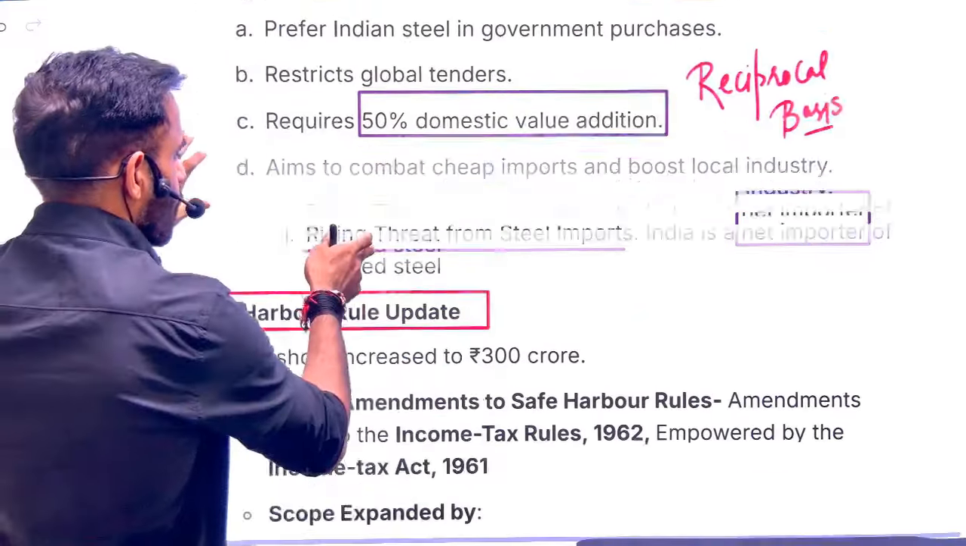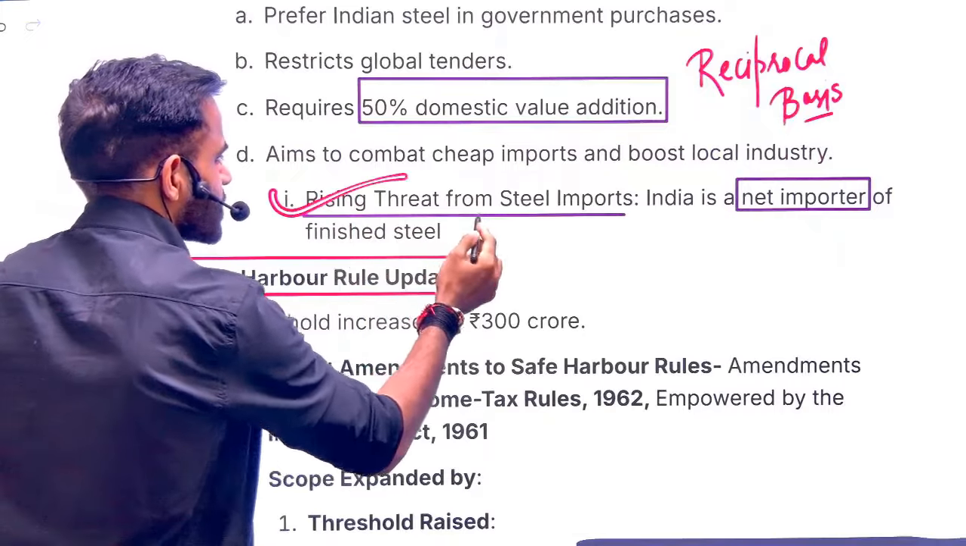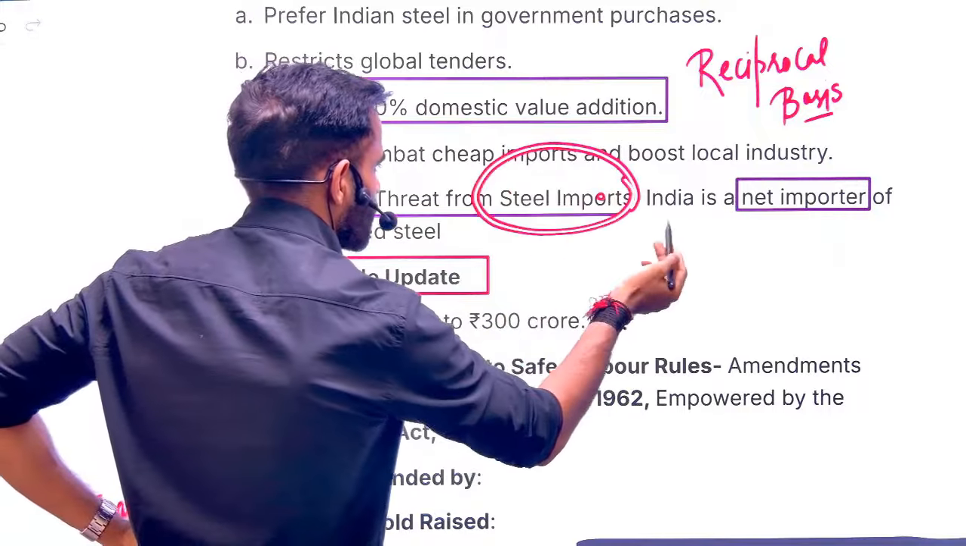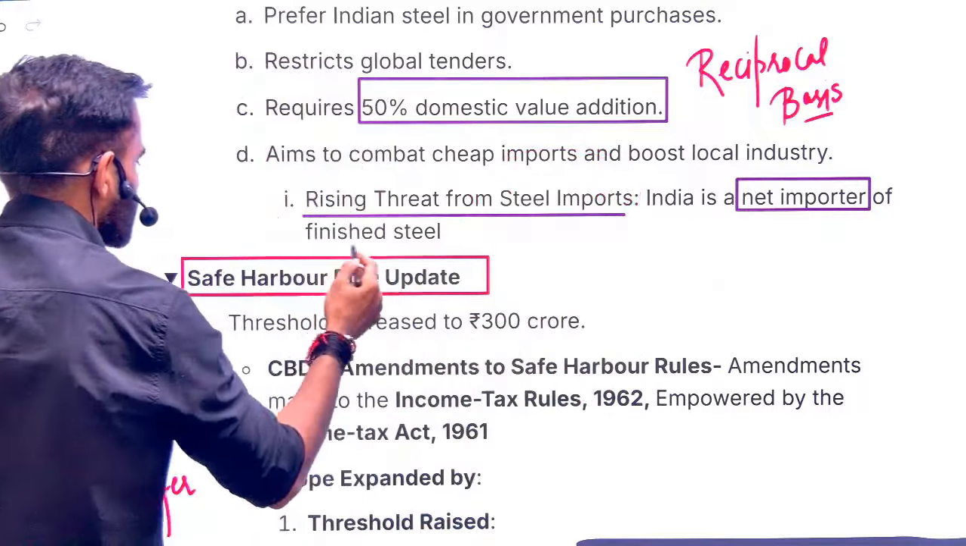Okay, what was the issue? The issue was the rising threat from steel import. Import was very high. India is a net importer of finished steel.